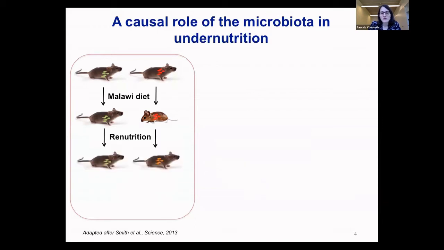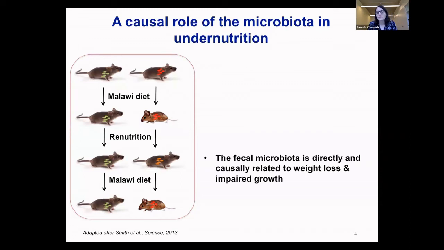They then re-nourished both groups of mice and could see that the mice that were formerly undernourished were gaining weight again. However, when they switched them back to the Malawi diet, the mice that had the microbiota from the undernourished child were again losing weight. And this was really a beautiful demonstration that the fecal microbiota is directly and also causally related to weight loss and also to impaired growth.